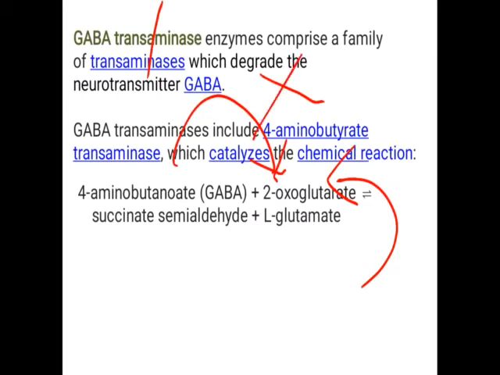There is no transfer of amine group from GABA. So GABA remains intact. When GABA remains intact, it can bind to the receptor.